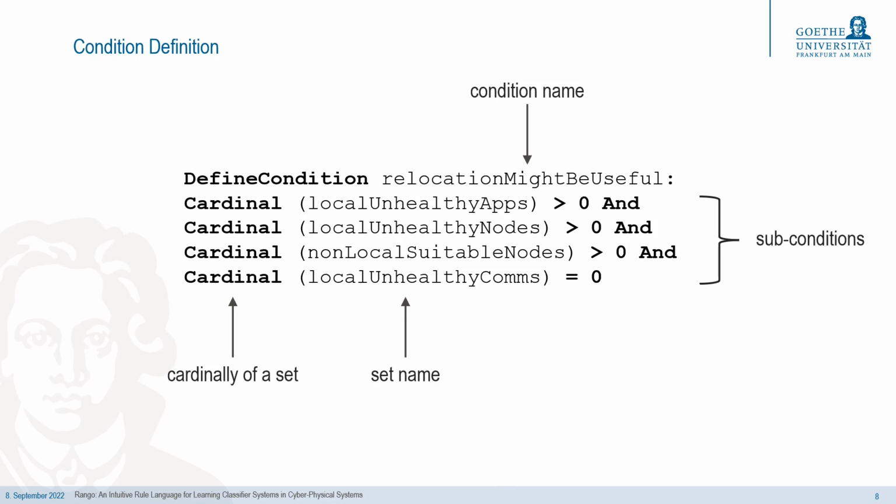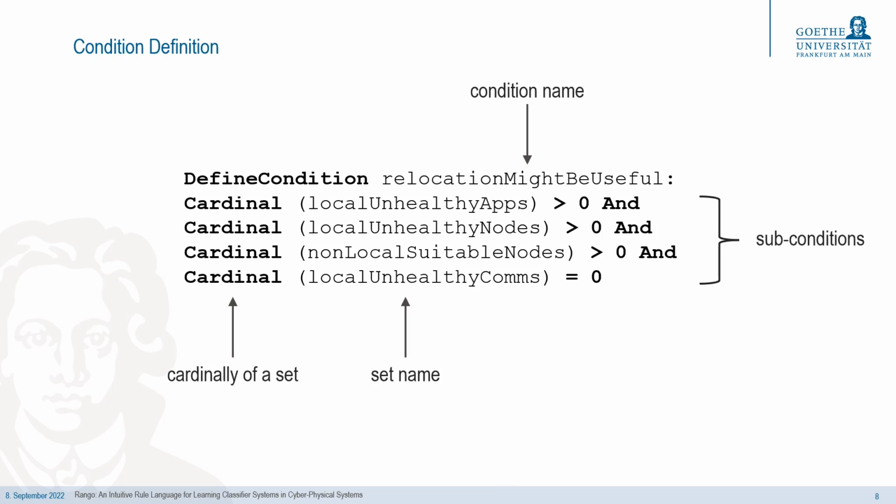In addition to the cardinality, the maximum, minimum, or average value of one of the set's attributes can be used for comparison. In the provided example, the cardinality of 4 sets, local unhealthy apps, local unhealthy nodes, non-local suitable nodes, and local unhealthy comms, is used to specify subconditions. The overall condition relocation might be useful therefore evaluates to true if the first 3 sets are non-empty, while the last one is empty.